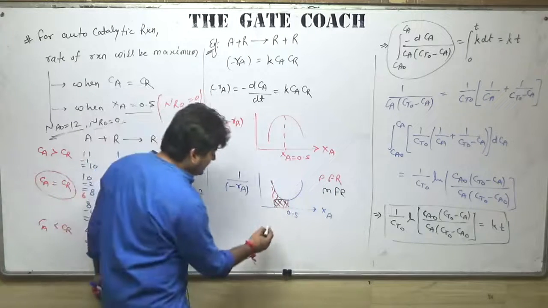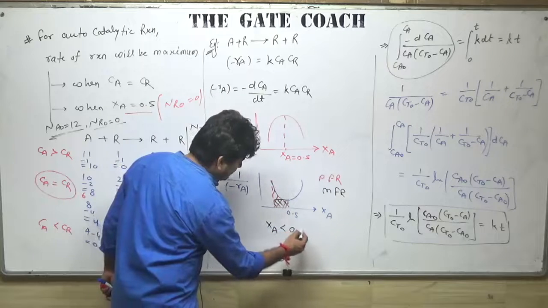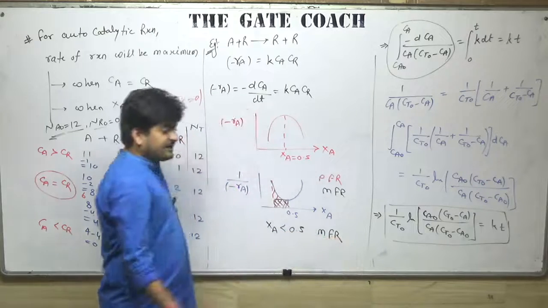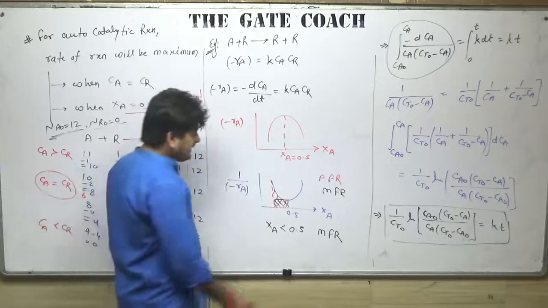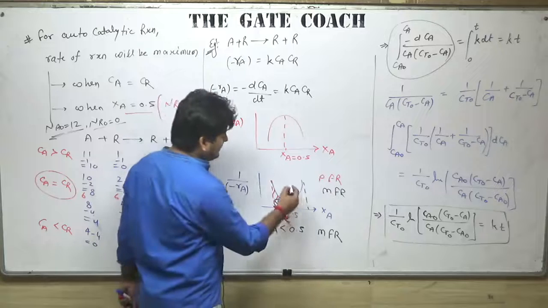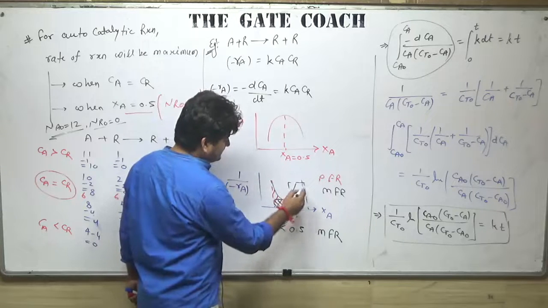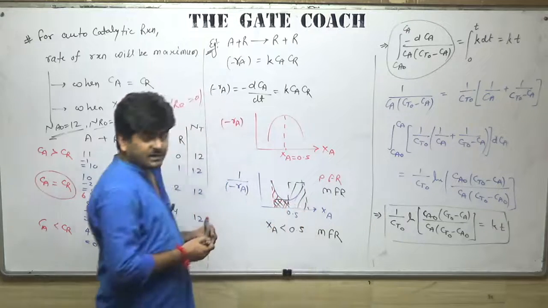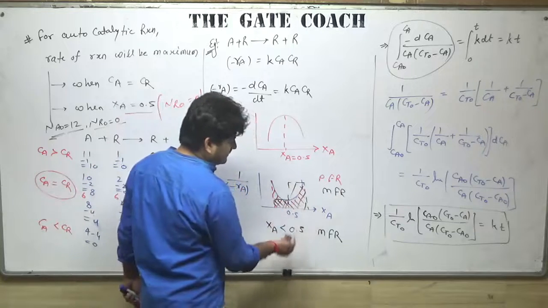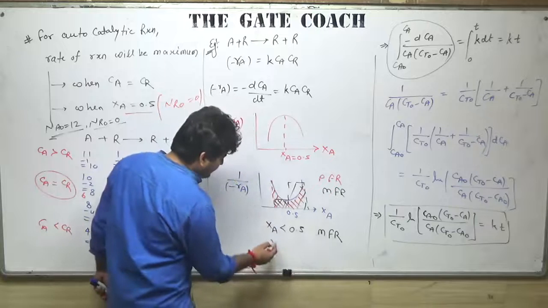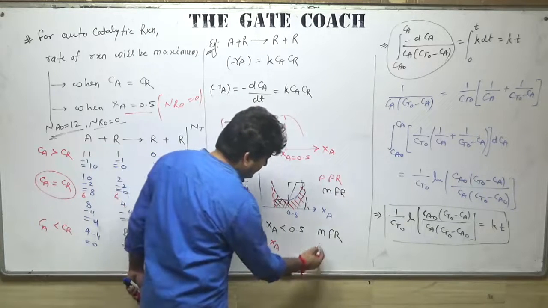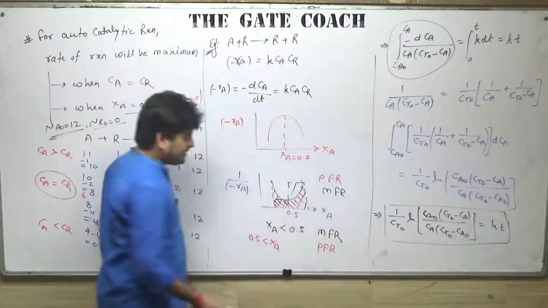So if Xa is less than 0.5, we will prefer MFR. And if Xa is greater than 0.5, then for this case the area governed by MFR will be this area, and the area governed by PFR will be the area under the curve, which is this only. So for Xa greater than 0.5, we will use PFR.